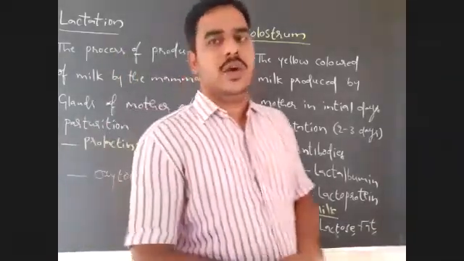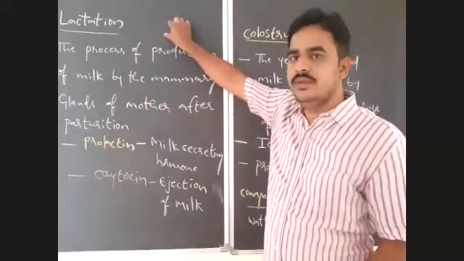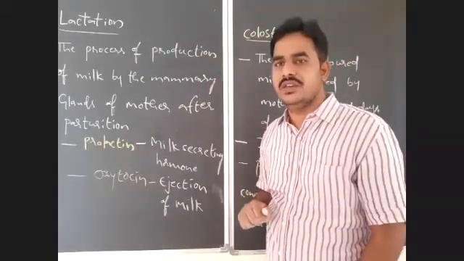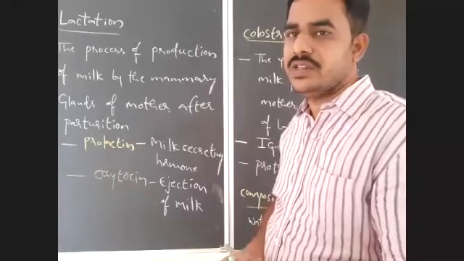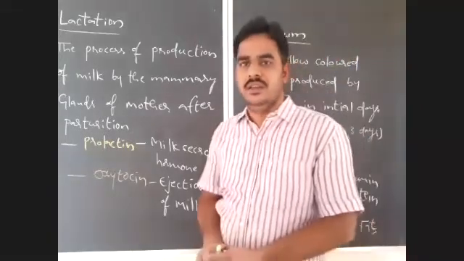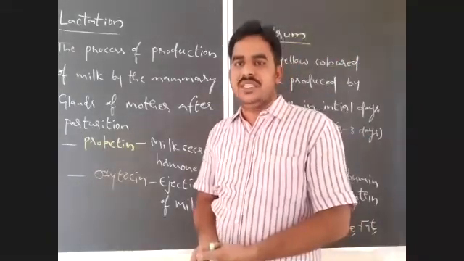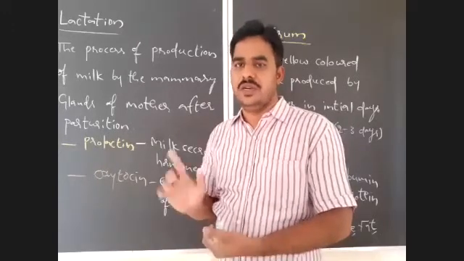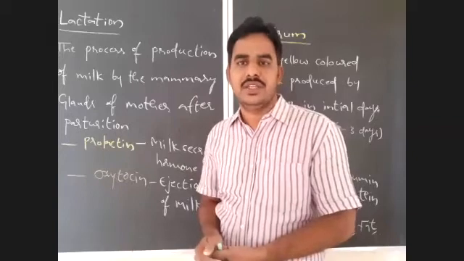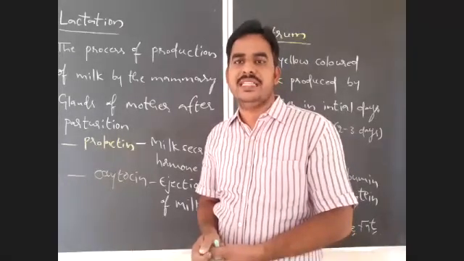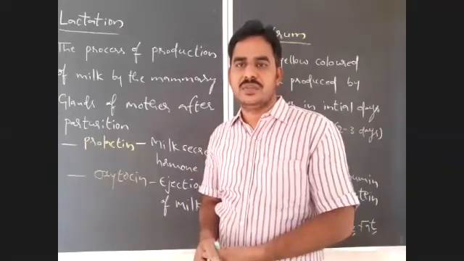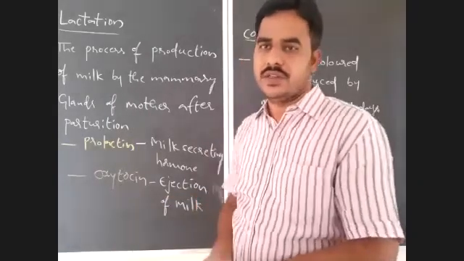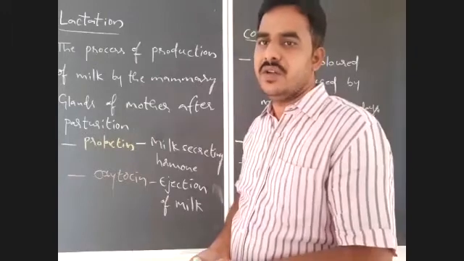What is the duration of lactation? How many months can the female produce the milk? A maximum of 6 months a female can produce the milk. The effective lactation will take place a maximum of 6 months. After 6 months, automatically the quantity of milk produced by the mammary glands will be reduced. So lactation will be effective up to 6 months.